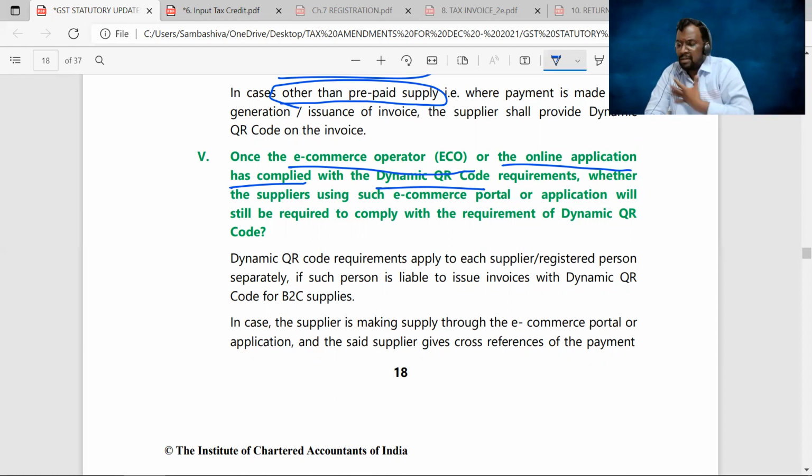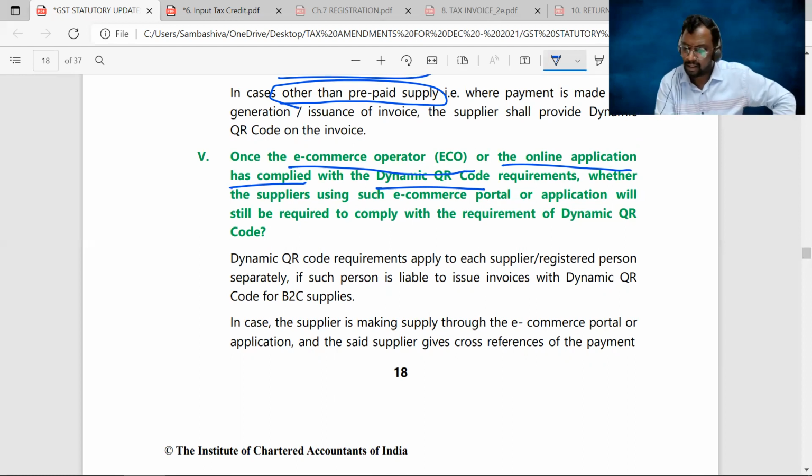See, whatever the turnover I have achieved through Zomato, on that turnover I have to pay certain commission to Zomato. It's around 25 to 30%. Suppose that for this month I have achieved a turnover of, let it be 50 lakhs through Zomato, on which 25% I have to pay to Zomato. 12,50,000 I have to pay to Zomato as commission. Right, sir? Now, whenever the payment is made, should I comply with this dynamic QR code provision again? Not required, sir. It's enough to provide the cross-reference details.